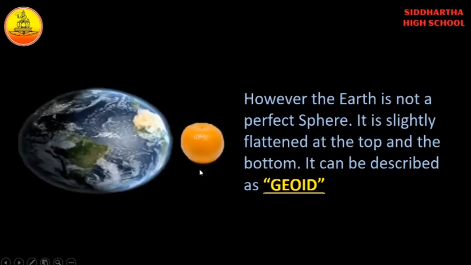The shape of the Earth is like an orange. See here, it is slightly flat at the top, slightly flat at the bottom, and bulgier in the middle. Same as an orange, the Earth is also slightly flat at the top, slightly flat at the bottom, and bulgier in the middle. So this shape can be described as a geoid. So the shape of the Earth is a geoid.